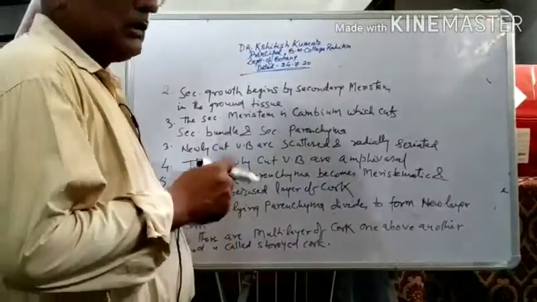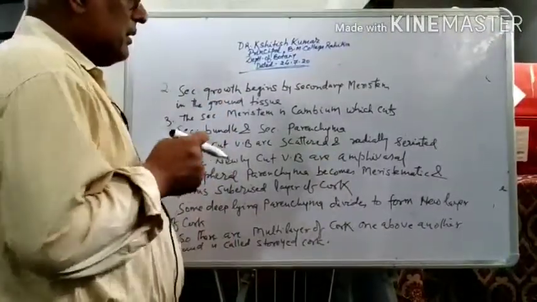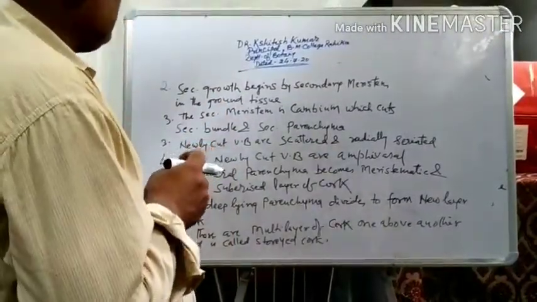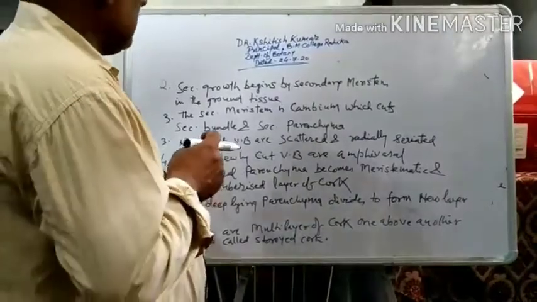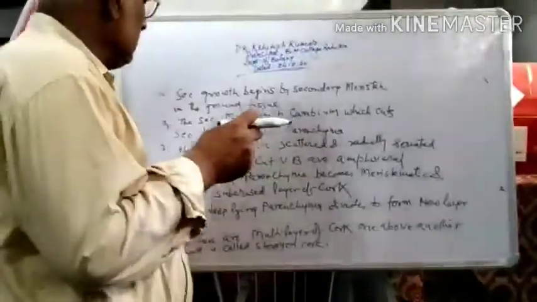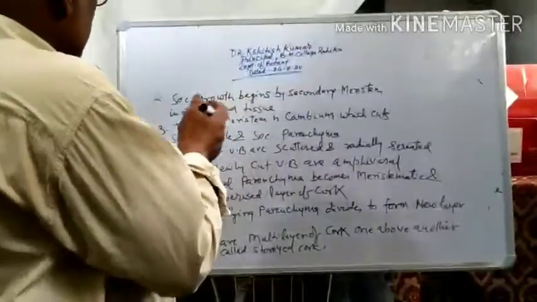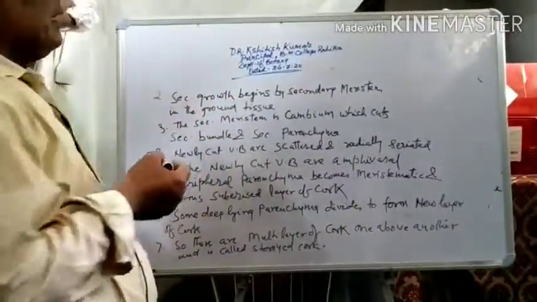So in some species of Dracaena, the plants are also collateral. The first point you have written, I have just written. The second point is here.